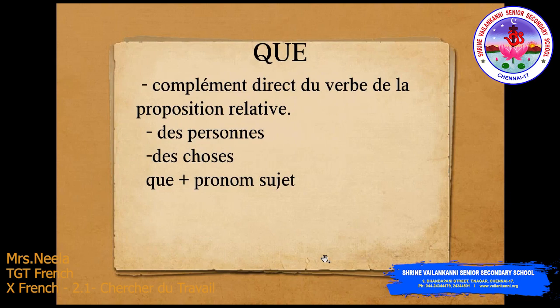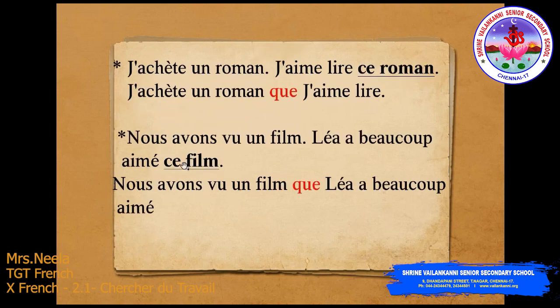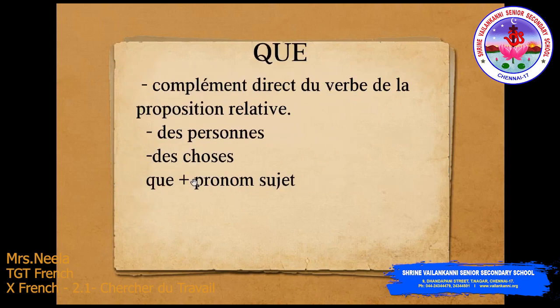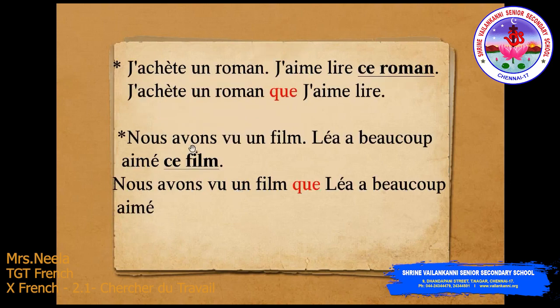The next pronoun relative simple is que. Que remplace le complément d'objet direct du verbe de la proposition relative. So again, this complément d'objet direct can be des personnes, des choses, and also the que will be followed by the pronoun sujet: je, tu, il, elle, nous, vous, ils, elles. So we'll see the example.